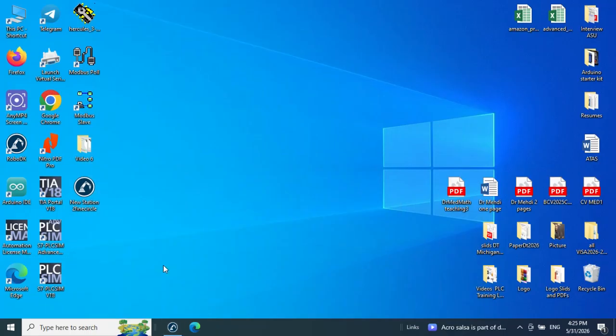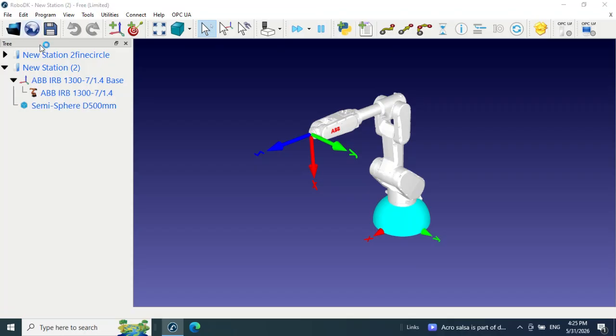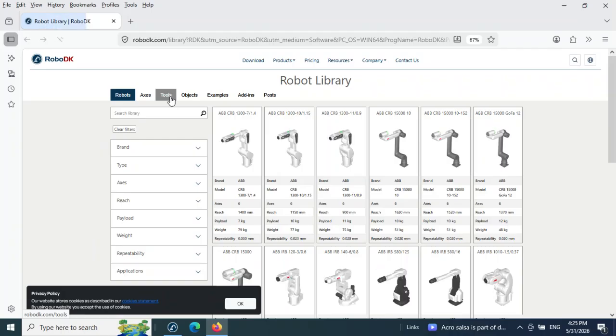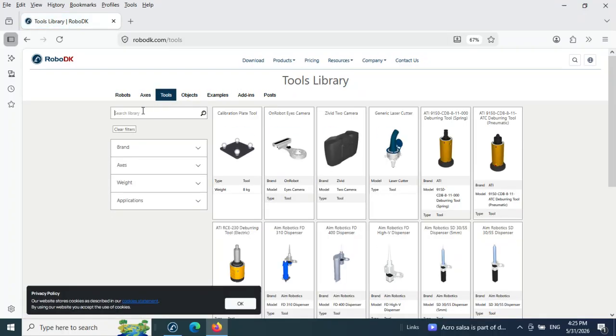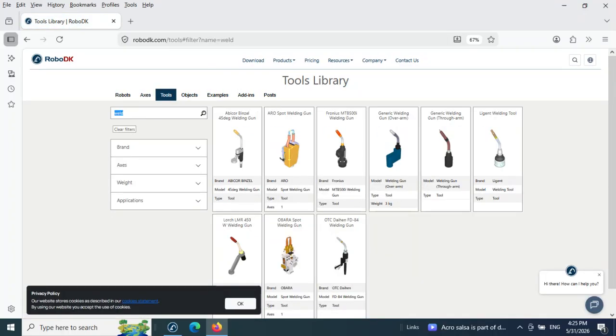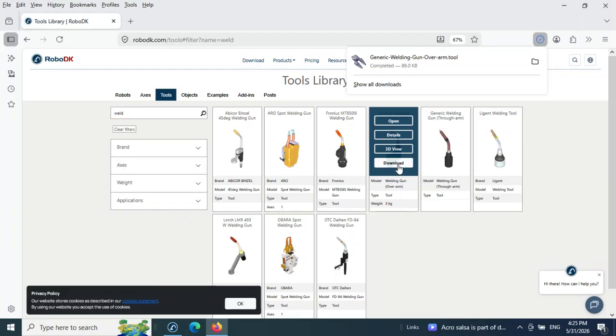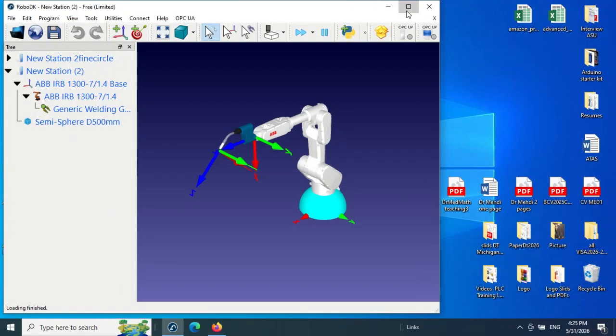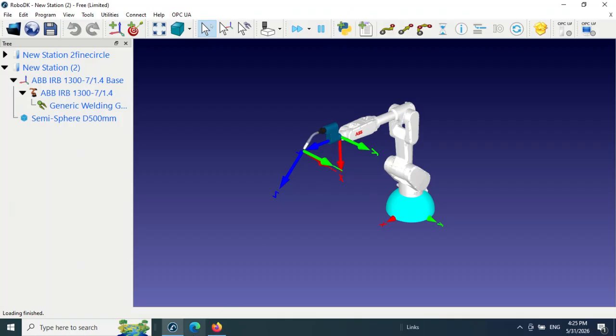The next component is the welding gun. We need to go to Tools and search for weld. As we can see here, the welding gun weighs 3 kg. This is the component we need to bring into our environment. So download it, go to the download, and double click on the gun, and the gun will be connected directly to the robot.